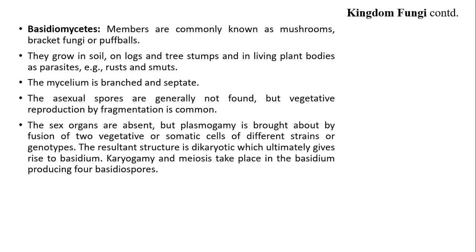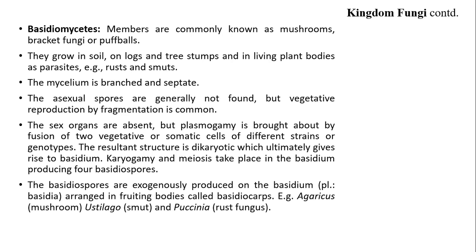The sex organs are absent, but plasmogamy is brought about by fusion of two vegetative or somatic cells of different strains or genotypes. The resultant structure is dikaryotic, which ultimately gives rise to basidium. Karyogamy and meiosis take place in the basidium, producing 4 basidiospores.